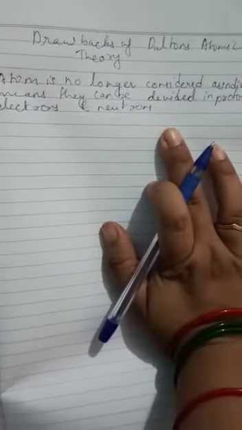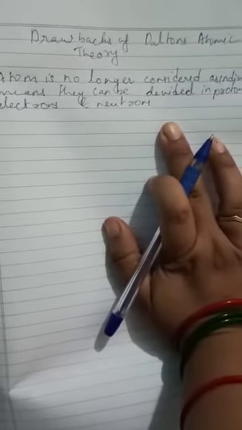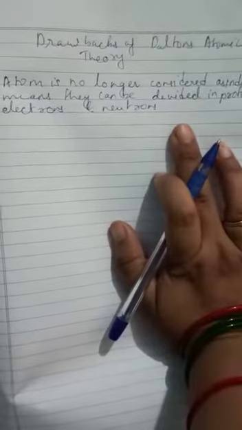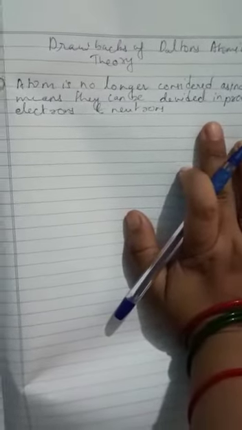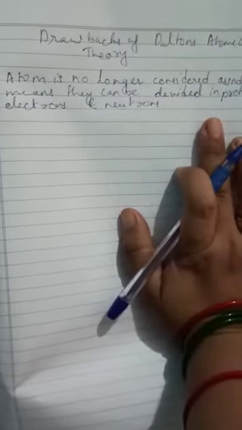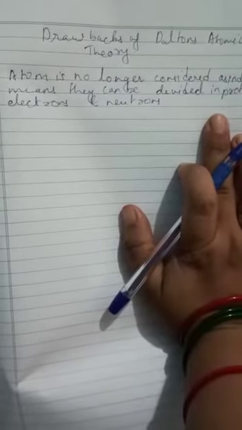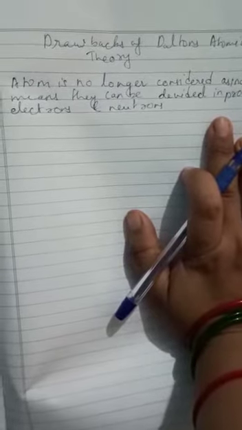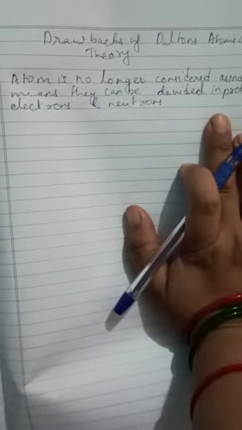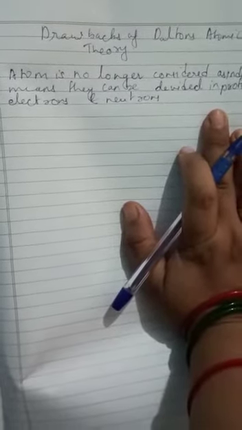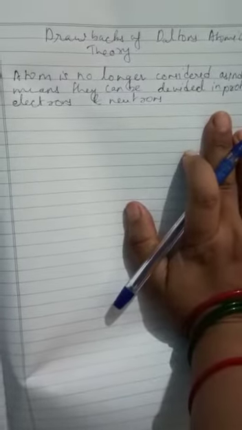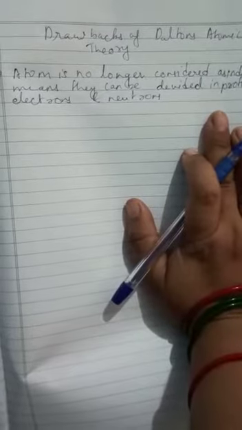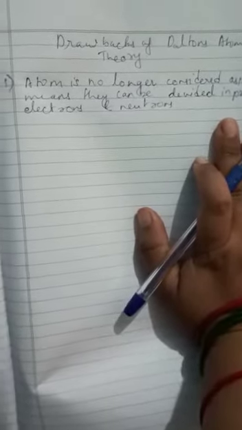Dalton's atomic theory said that the atoms cannot be divided into further units, but this was not so. Atoms can be divided into further units, that is your protons, electrons and neutrons. And what are these protons, electrons and neutrons? We will discuss it in the later chapter. First, in this chapter you just have to know that atoms can be divided into protons, electrons and neutrons, or you can say that an atom consists of three things: proton, electron and neutron.